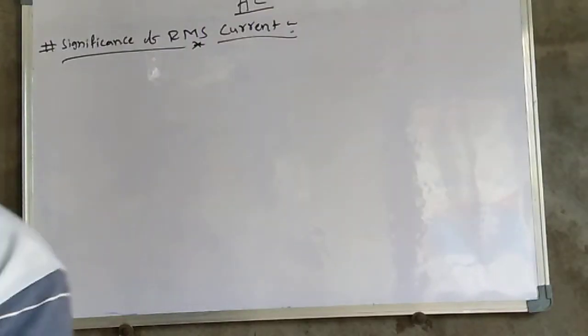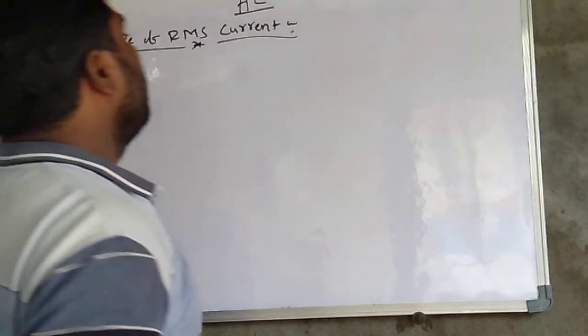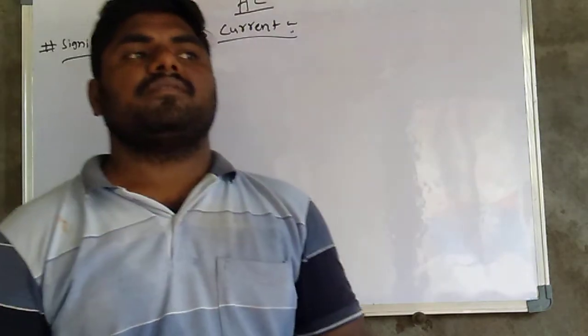Another significance of RMS current is very important.